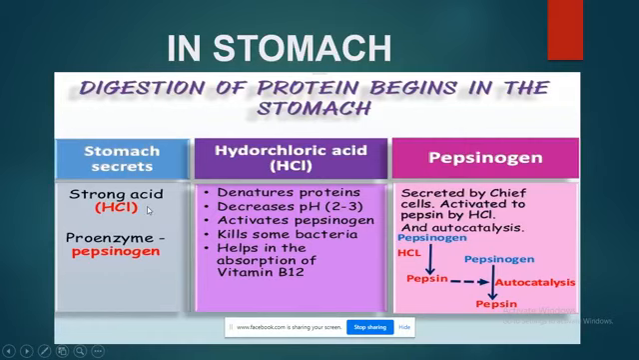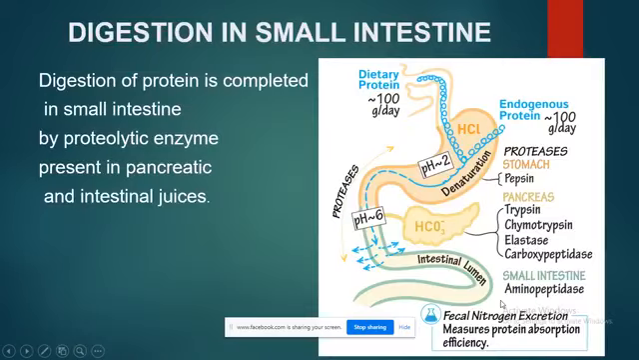The stomach secretes HCl, which converts pepsinogen into pepsin. HCl, we have discussed its functions. It kills bacteria. One function which I haven't discussed is that HCl helps in the absorption of vitamin B12. Third is pepsinogen. It is secreted by the chief cells. Chief cells secrete pepsinogen, which is activated by HCl, and by autocatalysis it converts into pepsin.